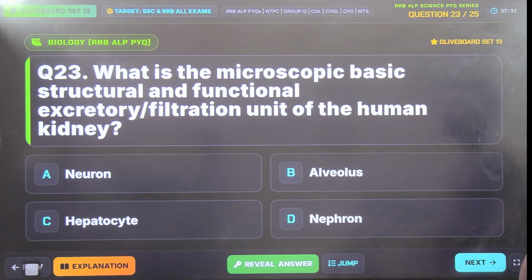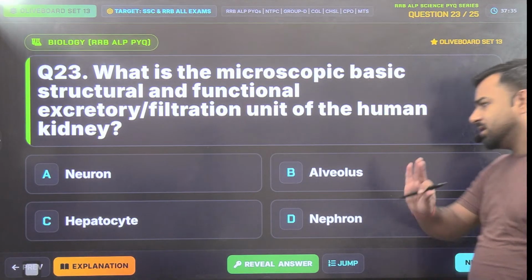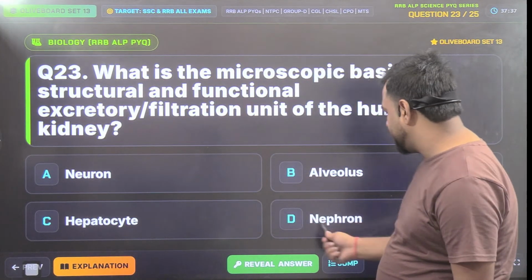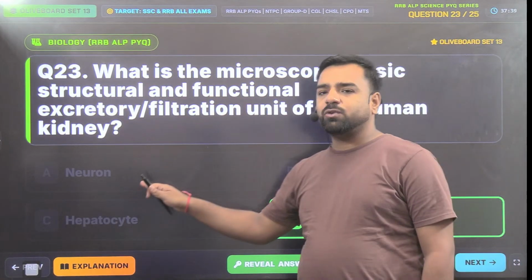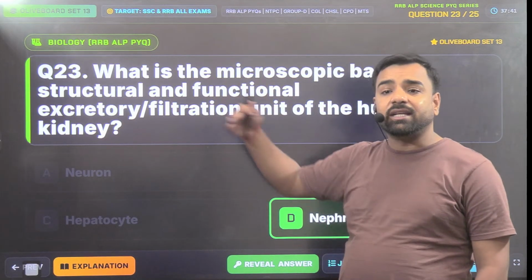What is the microscopic basic structural functional excretory filtration unit of the human kidney? That's very basic. So it will be nephron. Do not go with neuron, because neuron is the part of the nervous system.